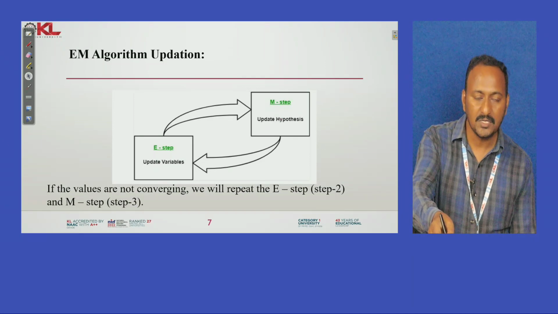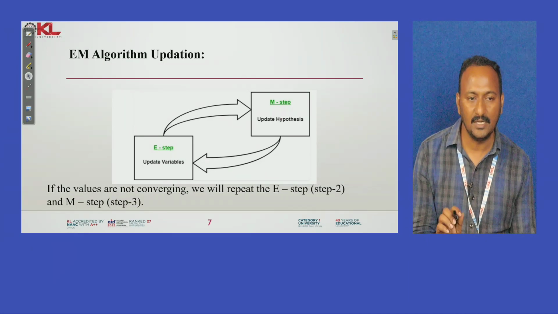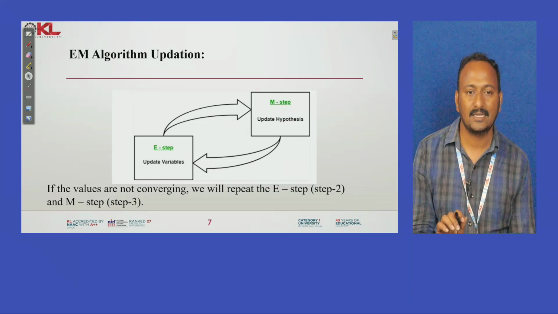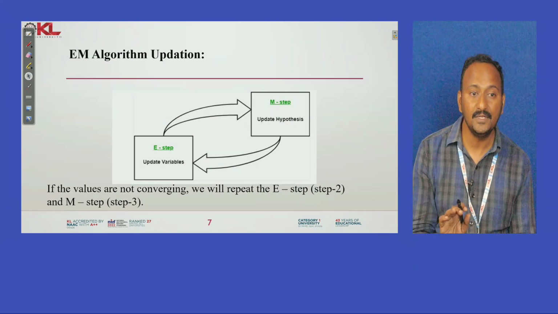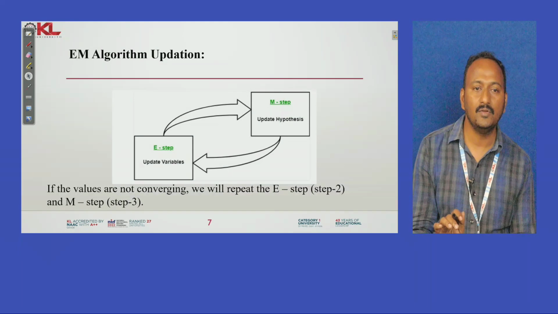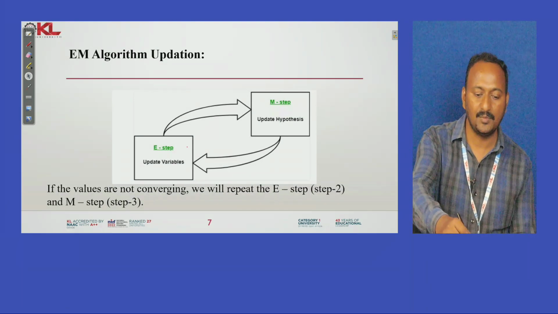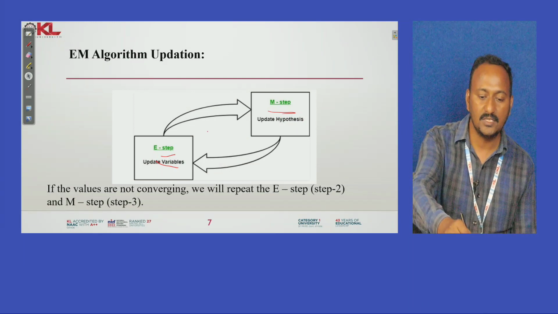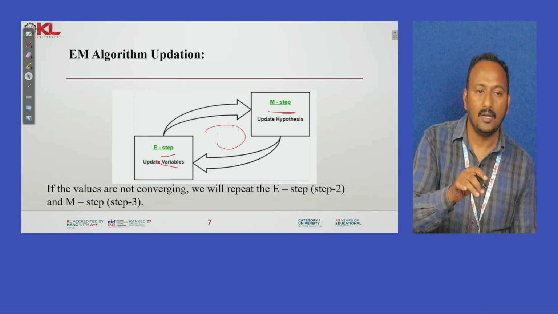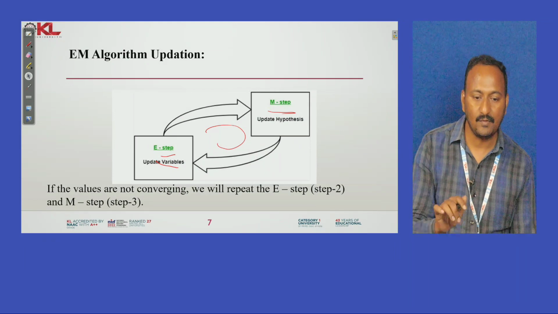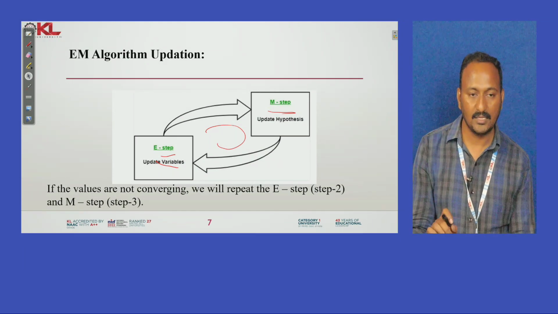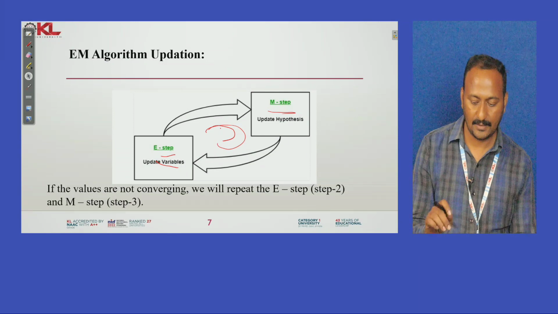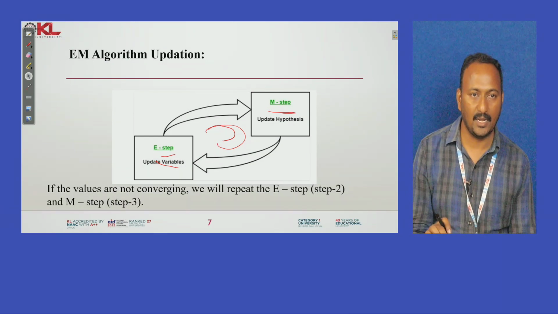After completion of the M step, we need to check whether our guessed values are converging or not. If the values are not converging, then we need to repeat these steps. It means that we need to update the variables, that is, repeat the E step, and after that update the hypothesis, that is the M step. This is repeated until the values we guessed converge. Otherwise we need to repeat these things. So this is our EM algorithm.